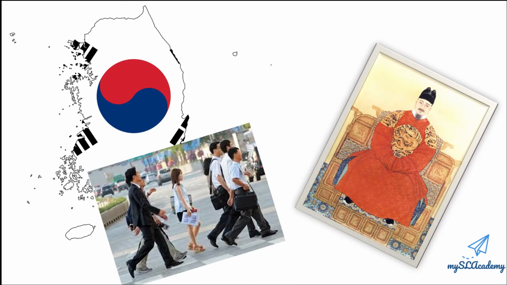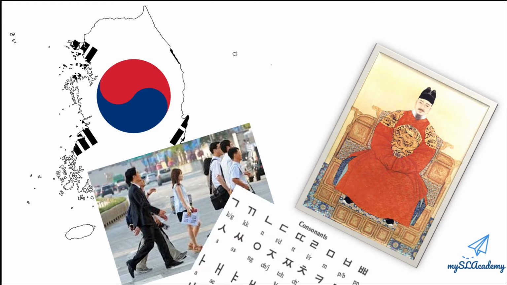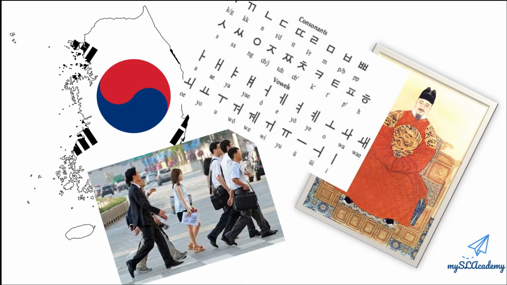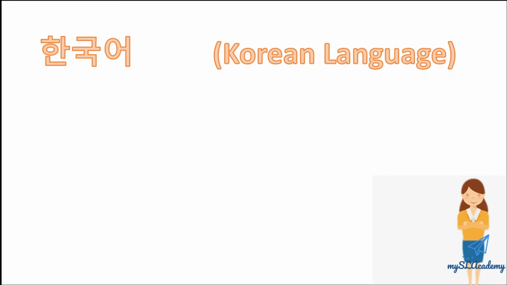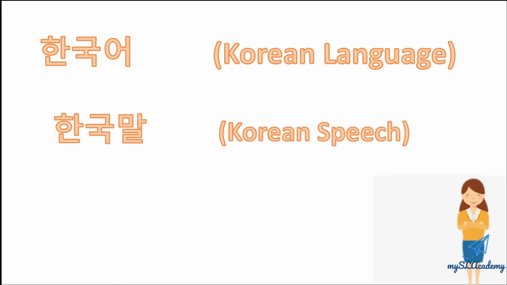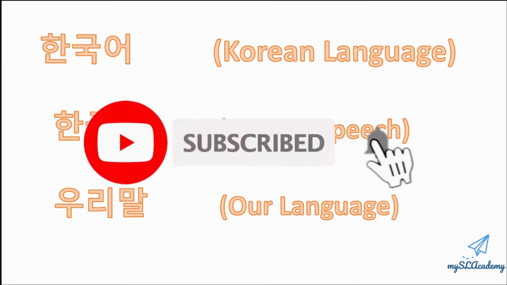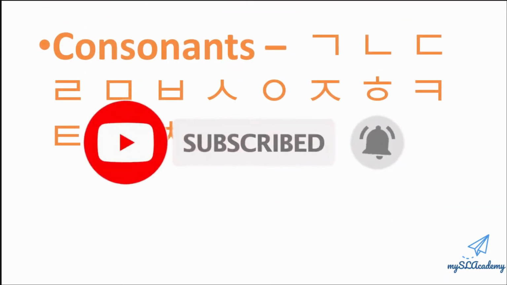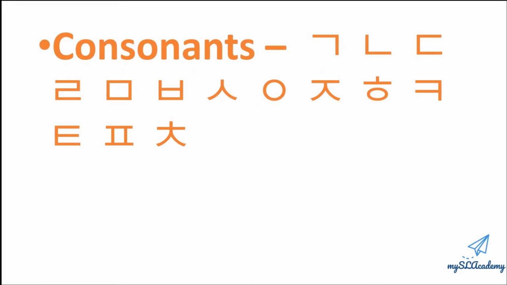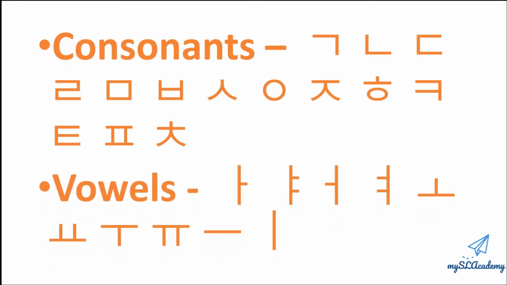In the 15th century, King Sejong the Great personally developed an alphabetic featural writing system known today as Hangul in South Korea. The Korean language is referred to by many names, including 한국어, Korean language, 한국말, Korean speech, 우리말, our language. There are 24 letters in the Korean alphabet, 14 consonants and 10 vowels.